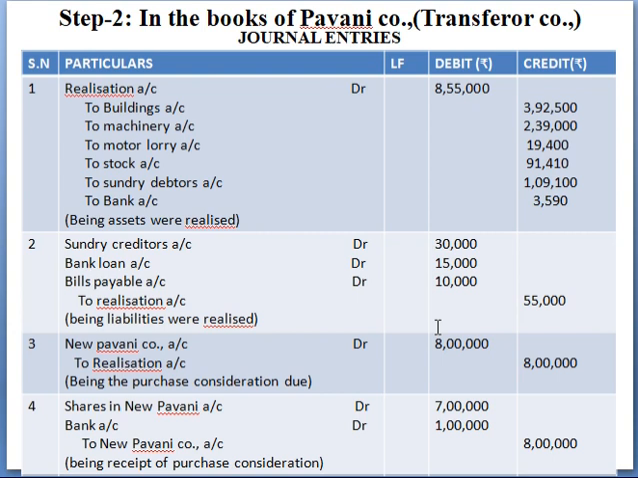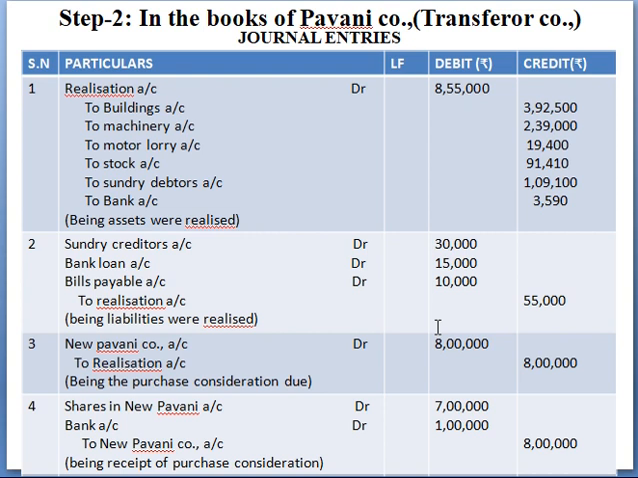And your second one is for the transfer of liabilities. Whether the liabilities are taken over or not, you just close the entries in your selling company's books. Okay, so we have three liabilities: creditors, bank loan and bills payable. So the entry is creditors account debit 30,000, bank loan account debit 15,000, bills payable account debit 10,000 to realization account. And the third entry is for purchase consideration due. Now, who makes the payment? The new company, right? So, New Pavani Company account debit 8 lakhs to realization account. That is the purchase amount.